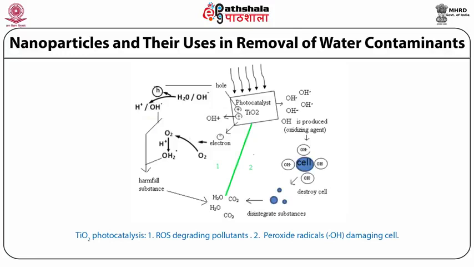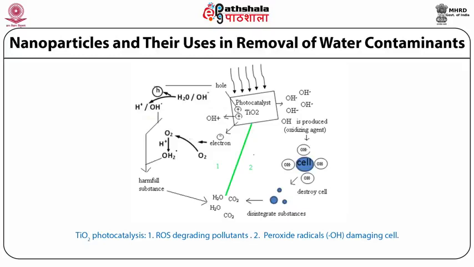These produced peroxide radicals further react with the hydrogen ion to produce hydroxide radical and hydroxide ion. So the holes oxidize hydroxide ion to form the hydroxide radical, and this radical further damages the function and structure of various microorganisms like gram positive bacteria as well as gram negative bacteria.